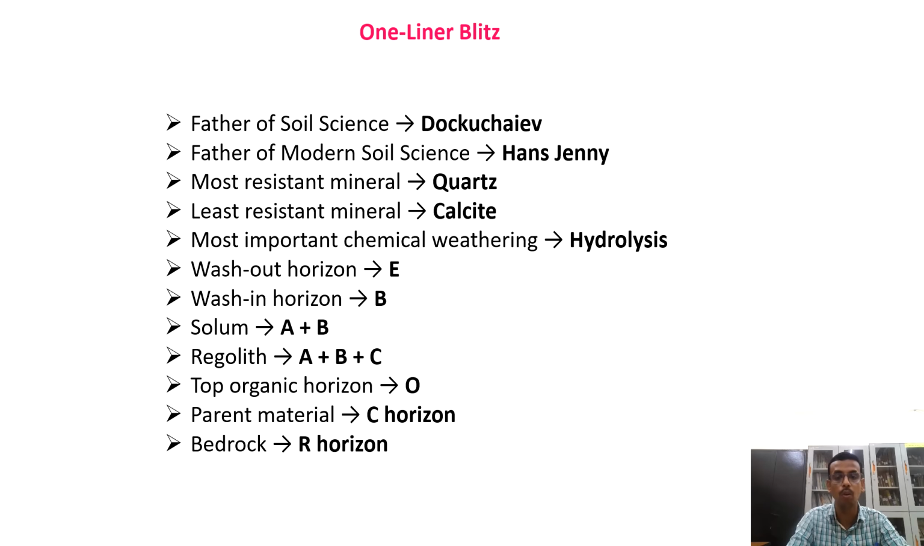Top organic horizon is the O horizon. It is mostly present in forest soil. Parent material belongs to the C horizon and bedrock belongs to the R horizon.